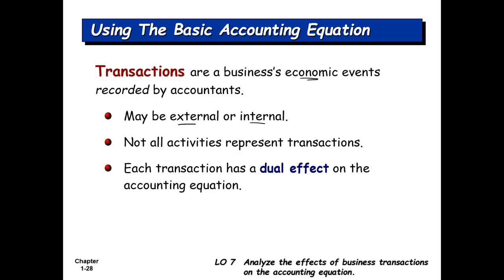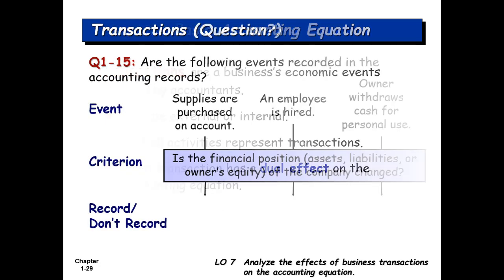Each transaction has a dual effect, which means there will be two impacts of each transaction on the accounting equation. Previously we saw that the accounting equation is assets are always equal to liabilities and owner's equity. I will write OE as owner's equity. So this is the accounting equation, and every transaction will have dual impact, that means two impacts on this equation.